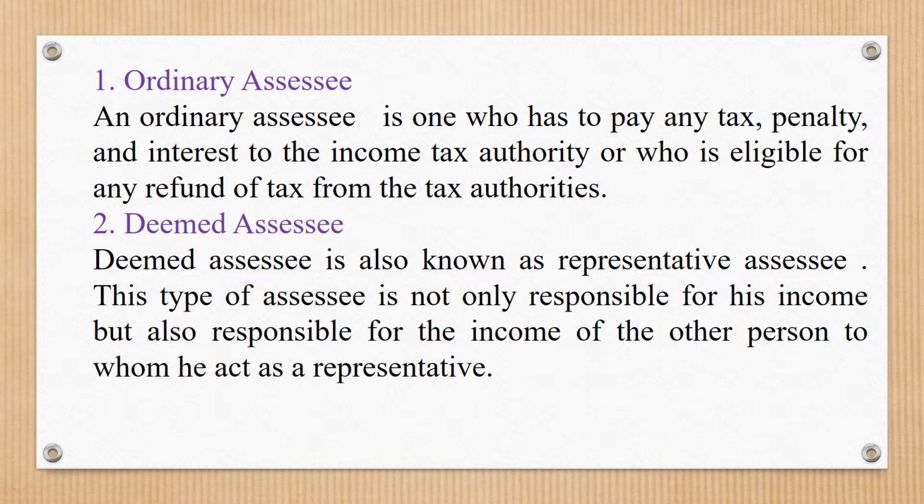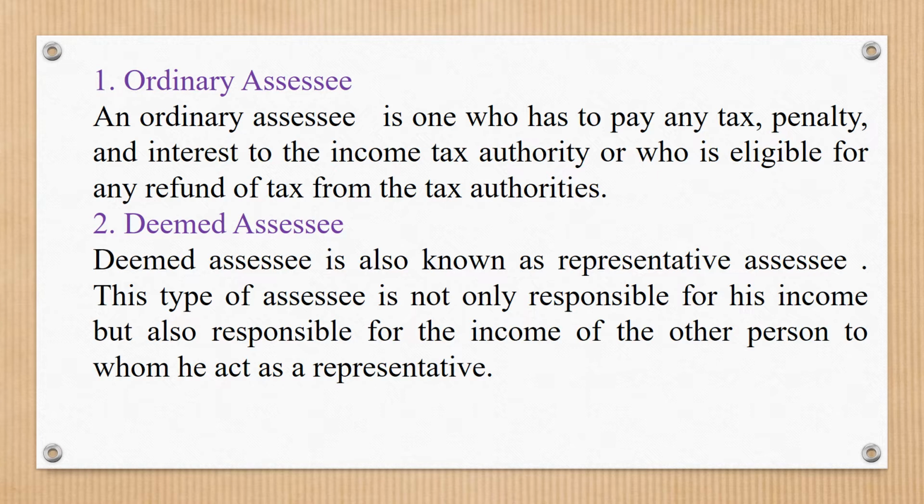He is known as an ordinary assessee, or one who is eligible for a refund of tax from the tax authorities. Any person eligible for a refund from the income tax department is also an ordinary assessee. Next, deemed assessee. Deemed assessee is also known as representative assessee.